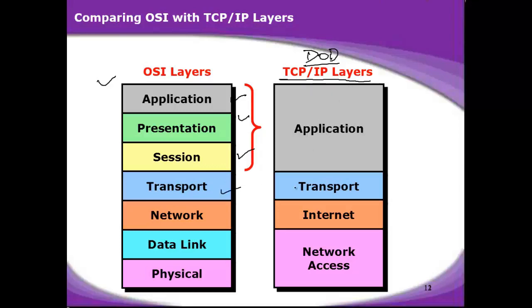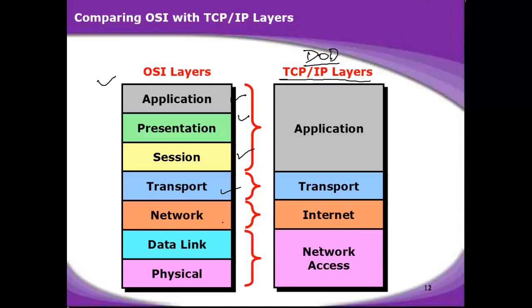The transport layer remains transport there. Sometimes it is also called host to host or end to end layer. The network layer is renamed to internet layer. Functioning remains exactly the same.